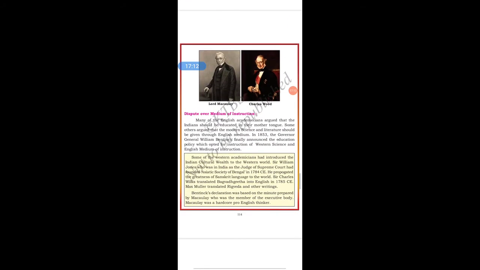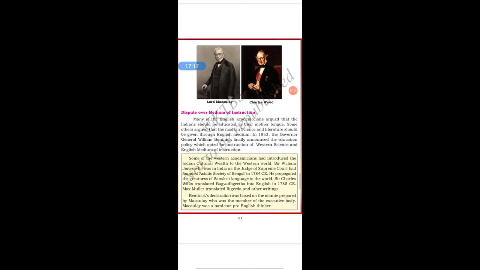So students, here what happened, they educated Indians, they gave education to Indians, but behind that their intention was different. For their selfishness, they were teaching Indians, because if they got educated, they would work under the Britishers, and they could pay them less salary. Next, you can see the images of Lord Macaulay and Charles Wood.